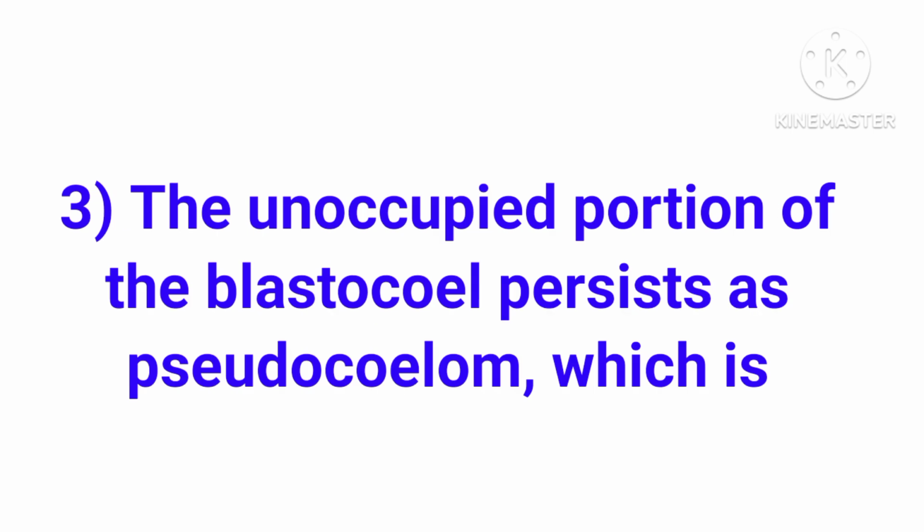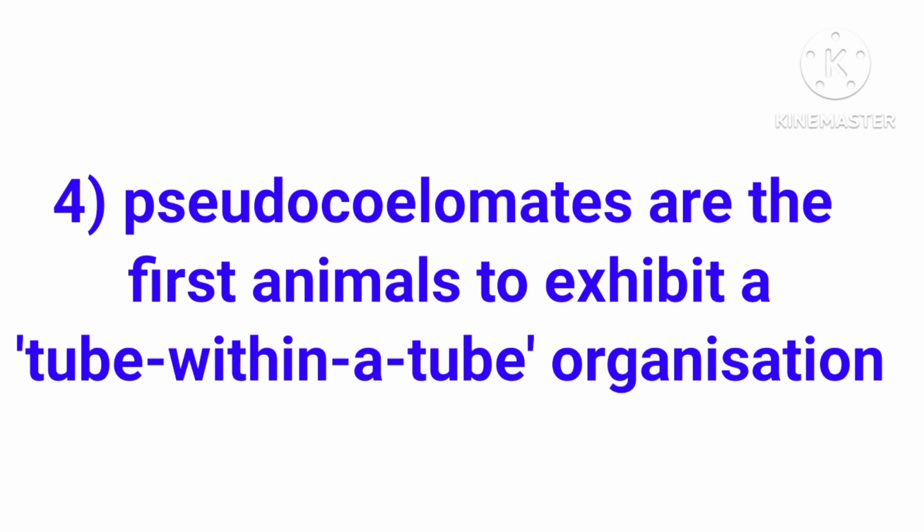The unoccupied portion of the blastocoel persists as pseudocoelom, which is filled with pseudocoelomic fluid. Pseudocoelomates are the first animals to exhibit a tube within a tube organization.